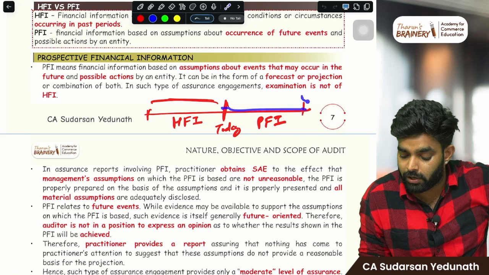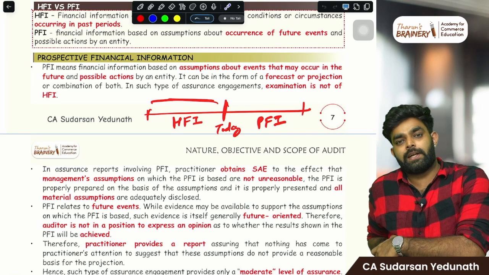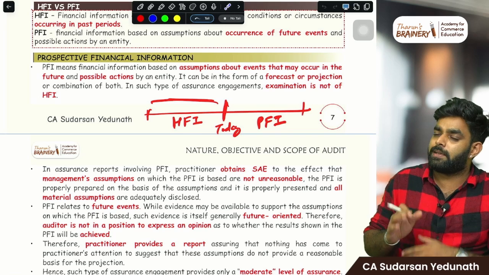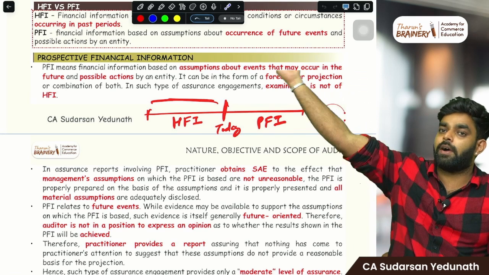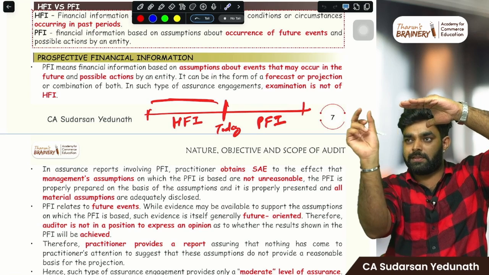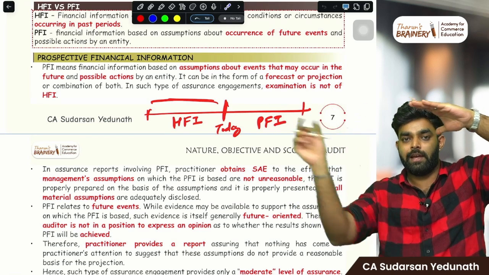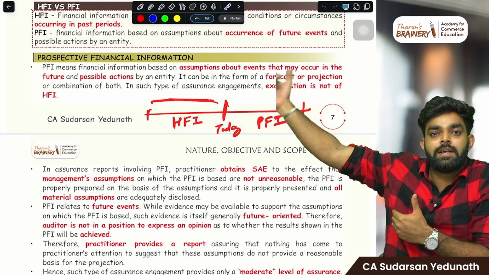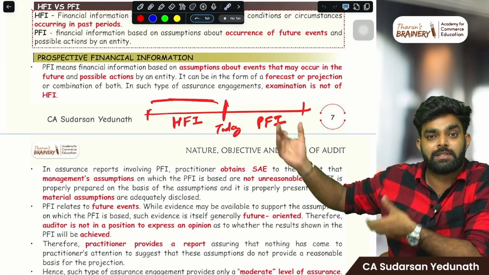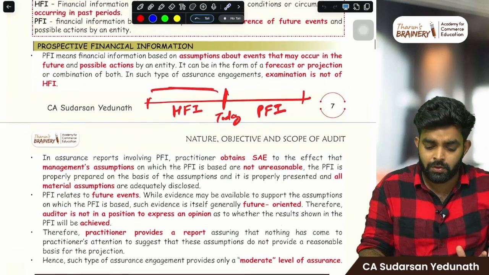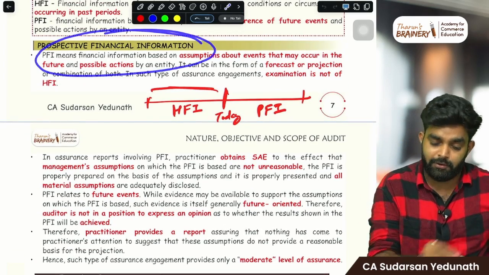And the opposite is called prospective financial information. Prospective financial information is where today you are setting what the profit, sales, expense, etc. of the company will be for the next 5 years. You will make a projection in Excel: current year sales, then a 10% increase, 10% increase, like this. Expense also increases 10%, 10%, 10%. You will make the next 5 years' projected financial statements like that. That is what we call projection, and that is what we call prospective financial information.